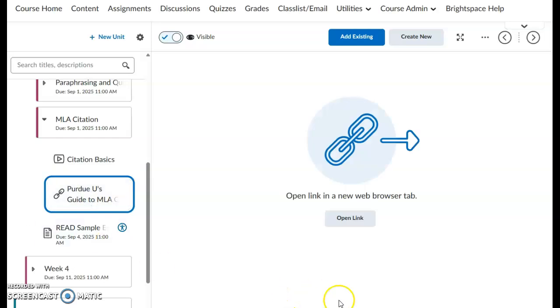And then a link to Purdue University's Guide to MLA Citation. I'm a big fan of using their website. It gives you examples. It explains the logic behind everything. And it also includes a link to Citation Machine, which can help you start to format your works cited citations. They may not be perfect, and you might have to go back and manipulate them some, but it'll give you a place to start. Okay, so just a really good resource here.